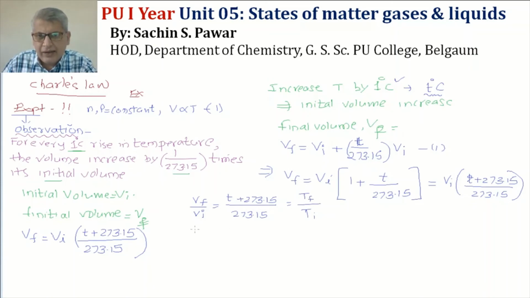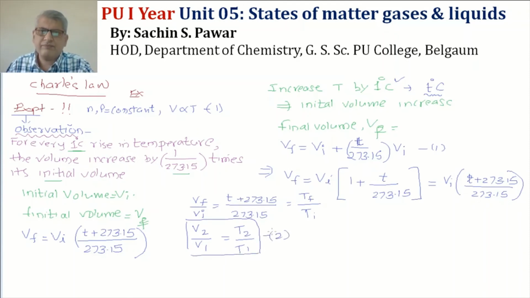So I have got an equation, Vf upon Vi is equal to Tf upon Ti, or if V2 is the final volume and V1 is the initial volume, then it is T2 upon T1. This is the second equation, and we are going to use it to solve problems.